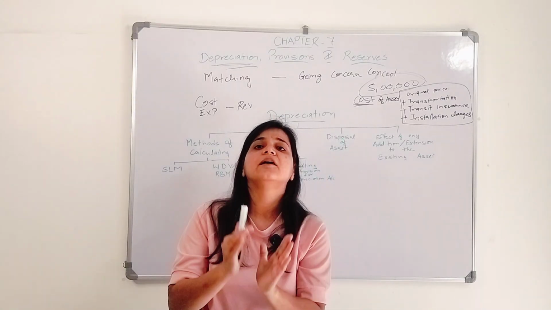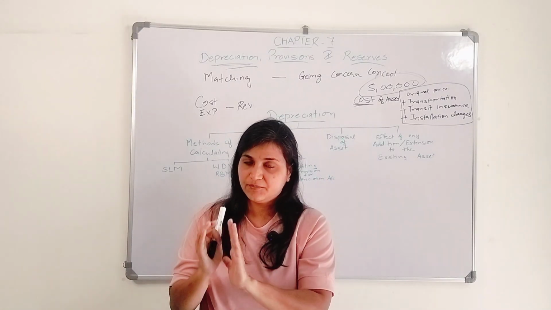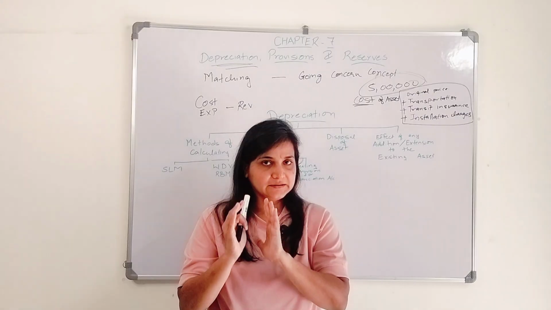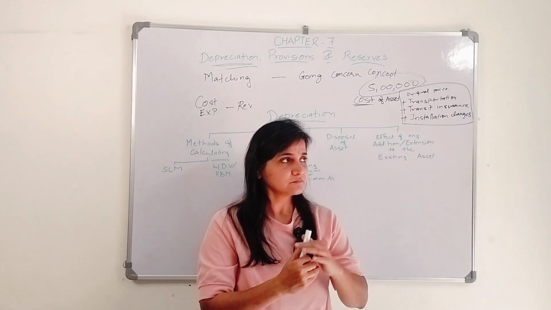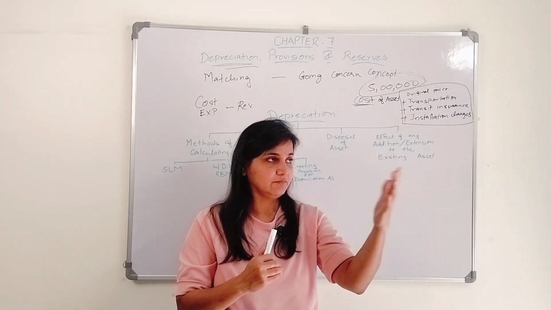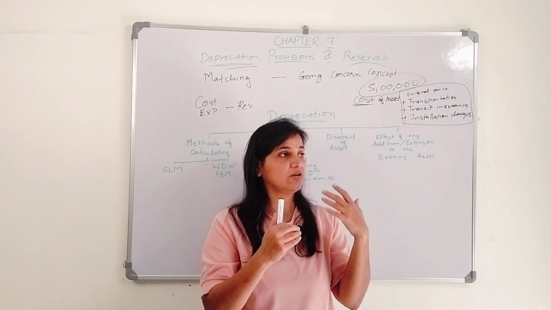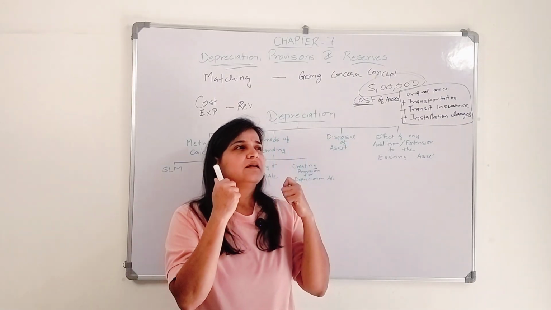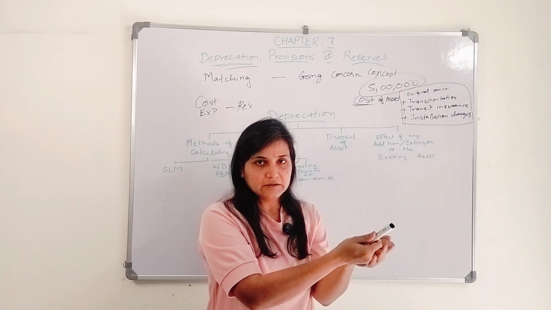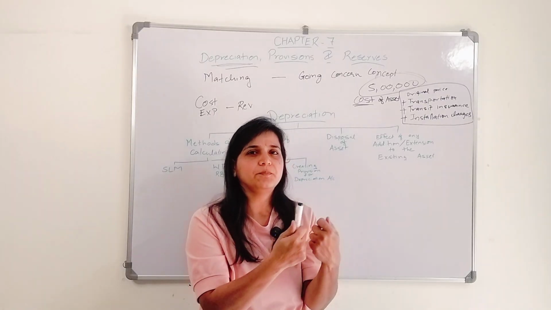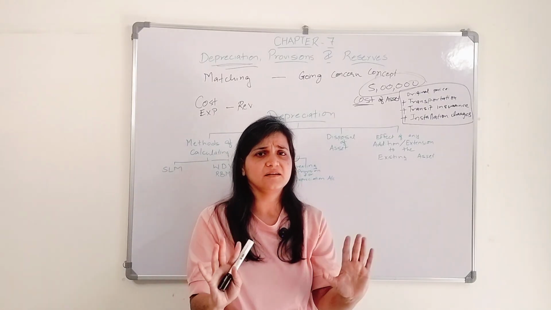Okay, and on that we are going to charge depreciation. But if I know that after a period of time, like after 5 years or after 10 years, I can sell this machinery to a scrap dealer, he is going to pay me a certain amount. That is just an estimation.